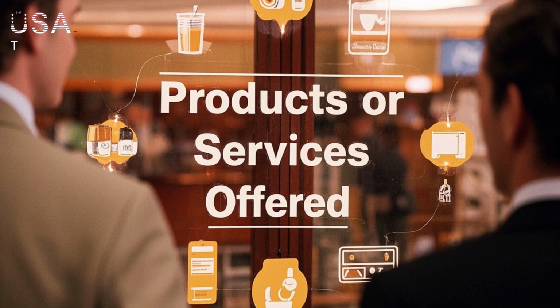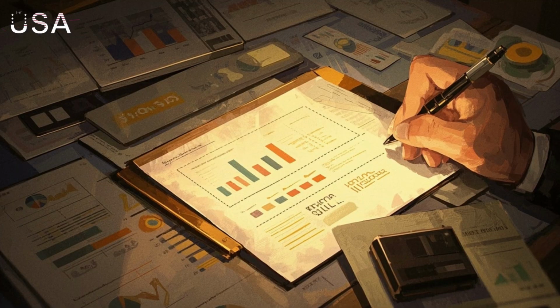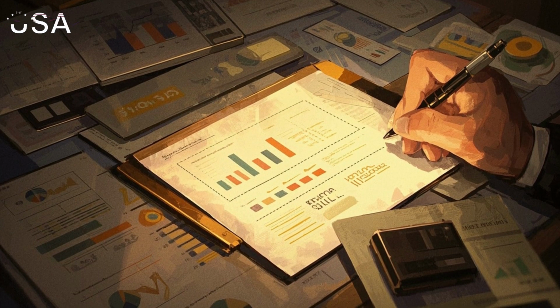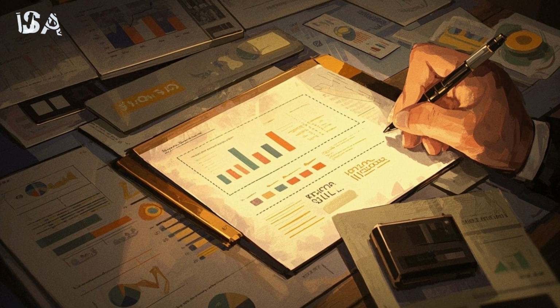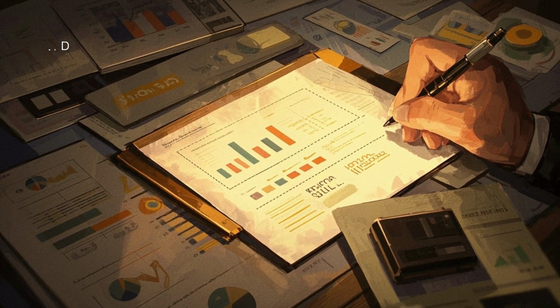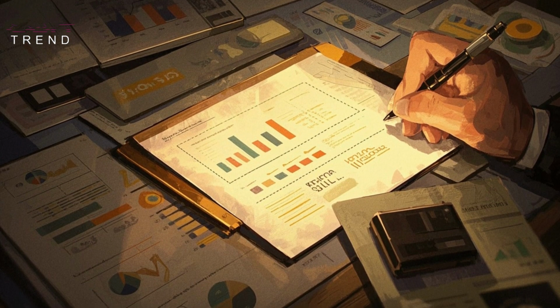5. Products or services offered. Detail your offerings with a focus on value. Description. What are you selling? Unique features. How is it different from competitors? Life cycle. Describe the life cycle of your product or service. R&D and future plans. If applicable, mention ongoing or future development plans.